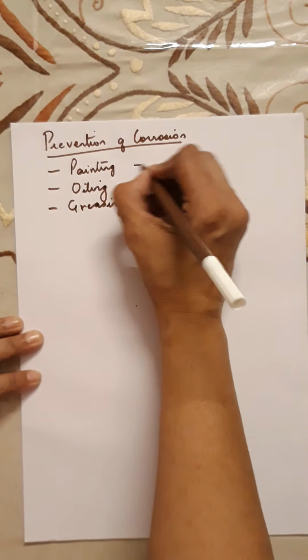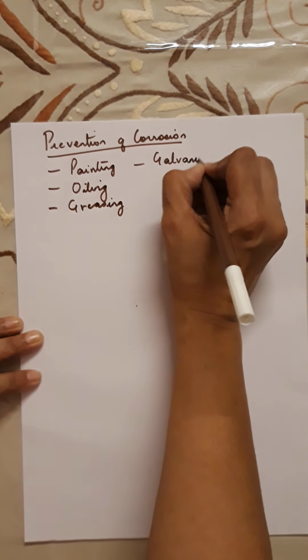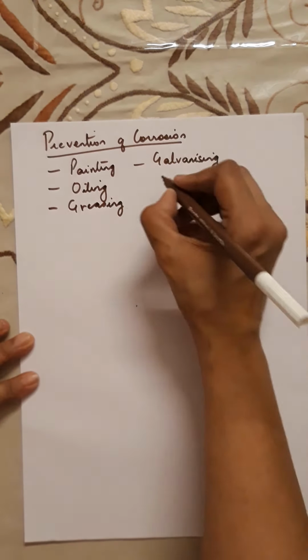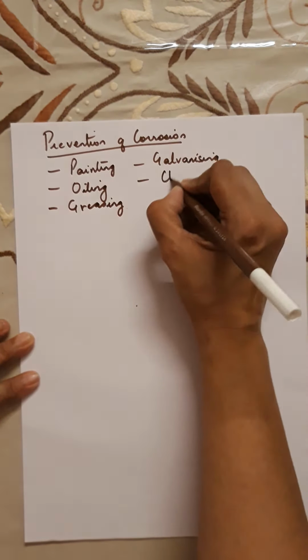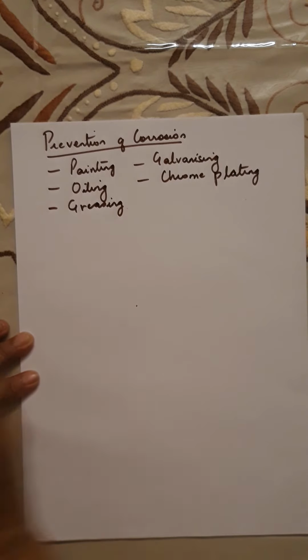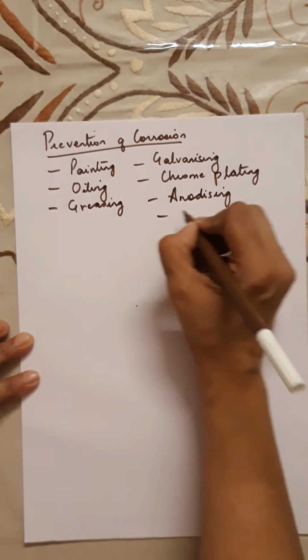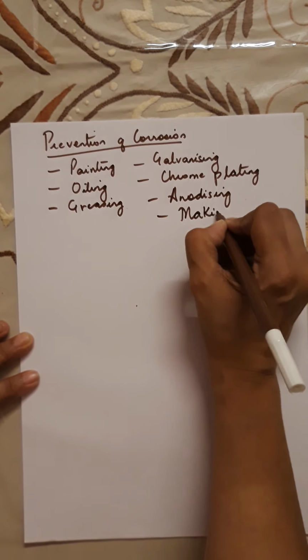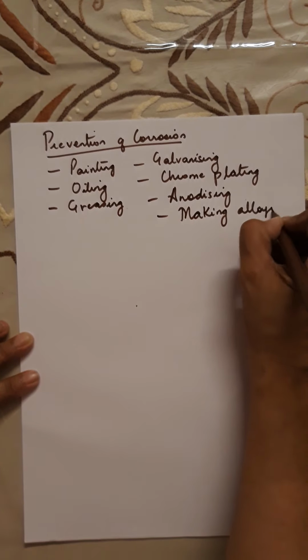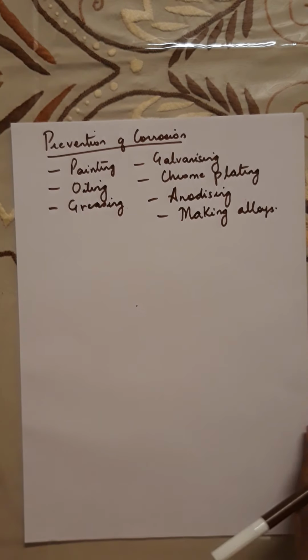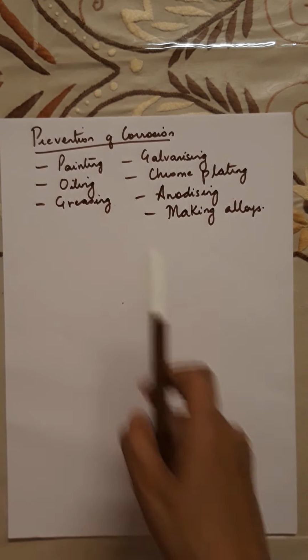Then we have galvanizing. Then we have chrome plating. And then we have anodizing. And the last one is alloying or making alloys. Okay, so we can prevent metals from corrosion by carrying out any one of these 7 methods.